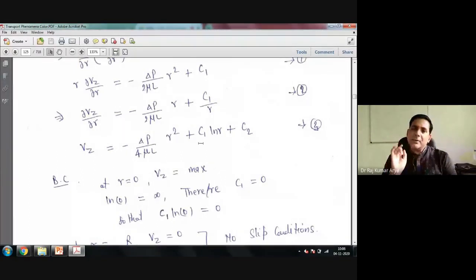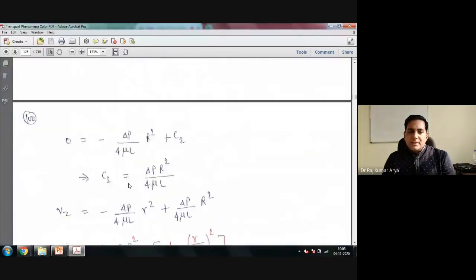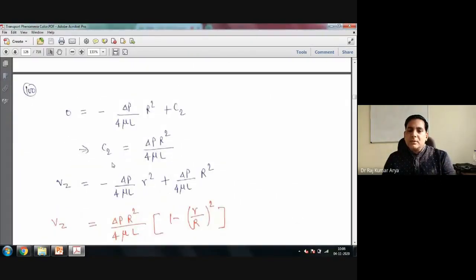Now you have the second boundary at r equal to capital R, where Vz is 0. So you just put here Vz equal to 0. Here you are putting minus delta P by 4 mu L R square plus C2, because C1 is already equal to 0. So from here you will calculate your constant. If you calculate it, you get this value of C2. Now you have C2, and C1 was 0.